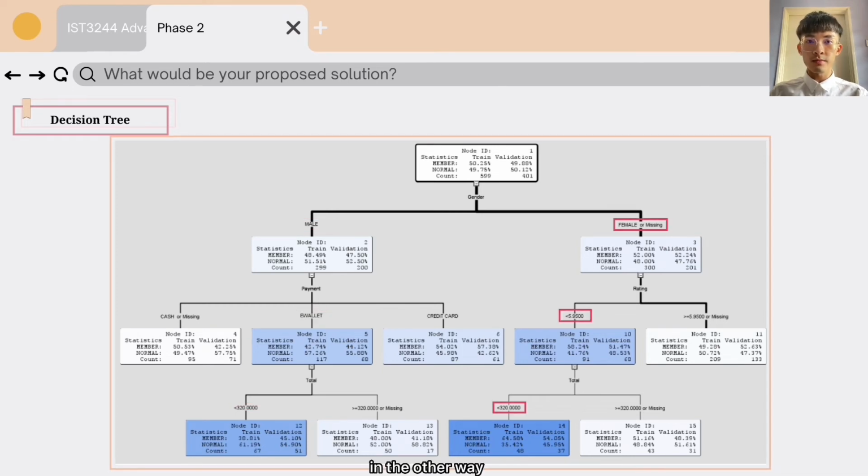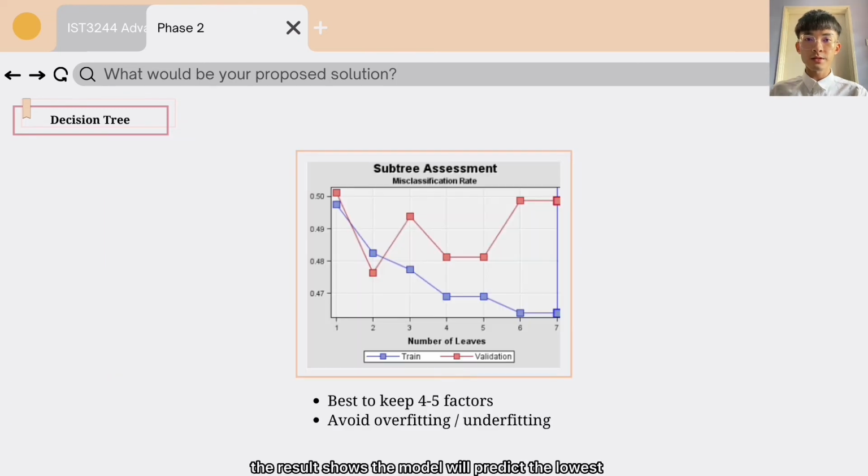On the other hand, if a female customer gave a rating of less than 5.95 and spent less than 320, the model predicts she might have a chance of 64.58% to become a member. The result shows the model will predict the lowest misclassification rate when there are 4 to 5 leaves in this model. Hence, it is best for us to keep 4 to 5 factors in determining if the customer is going to be a member to avoid underfitting or overfitting.